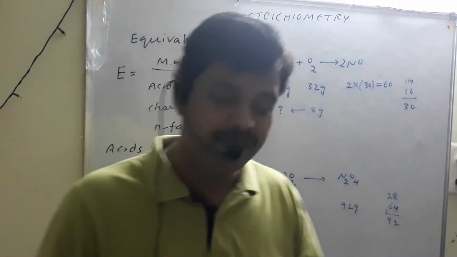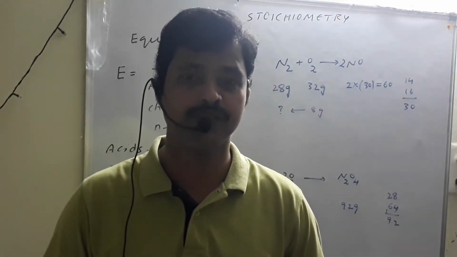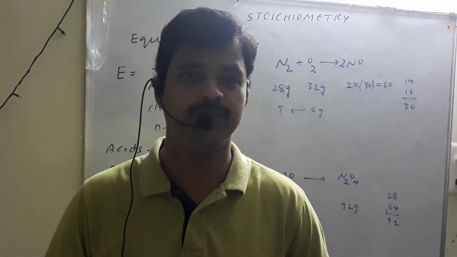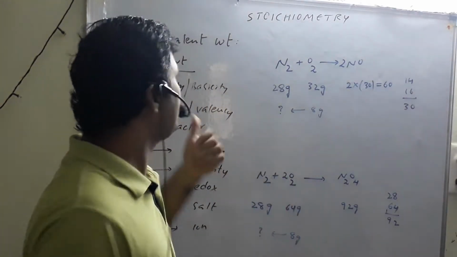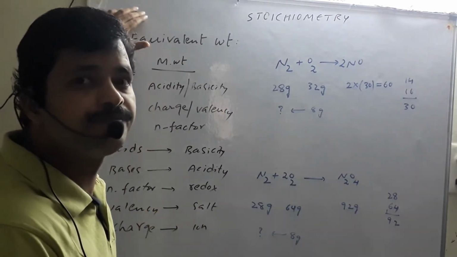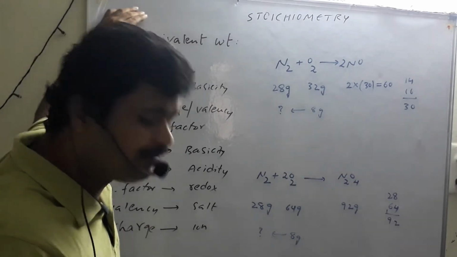We are all familiar with molar mass. It is a fixed quantity. The mass of 1 mole of a substance is called molar mass. It never changes. But equivalent weight is a variable property. It will change from equation to equation. So what is the definition of equivalent weight?